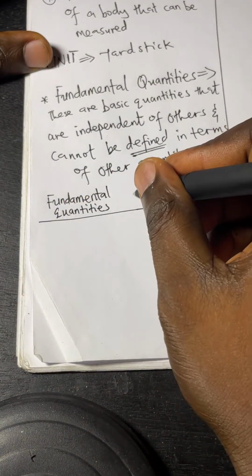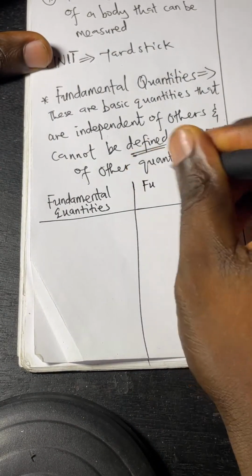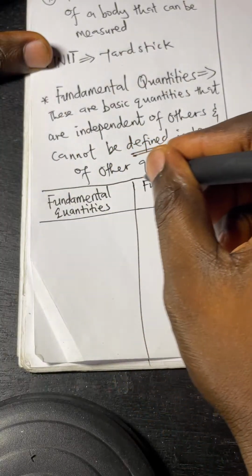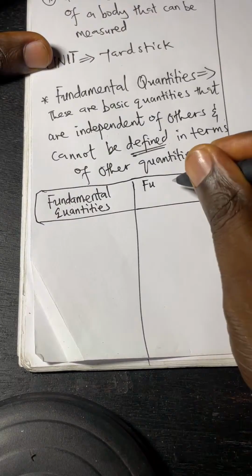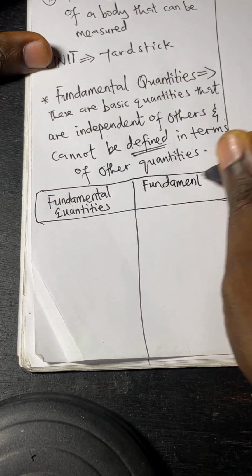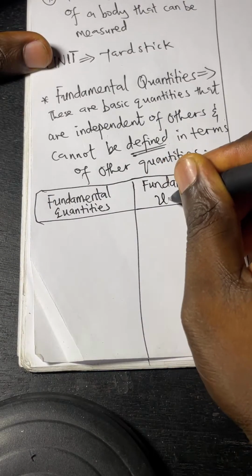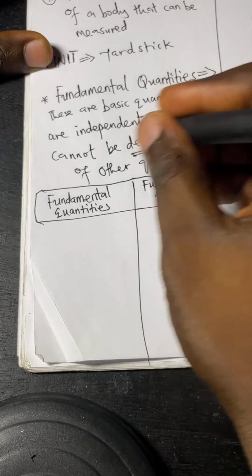So since we have fundamental quantities, we also have fundamental units. There are 7 in number.